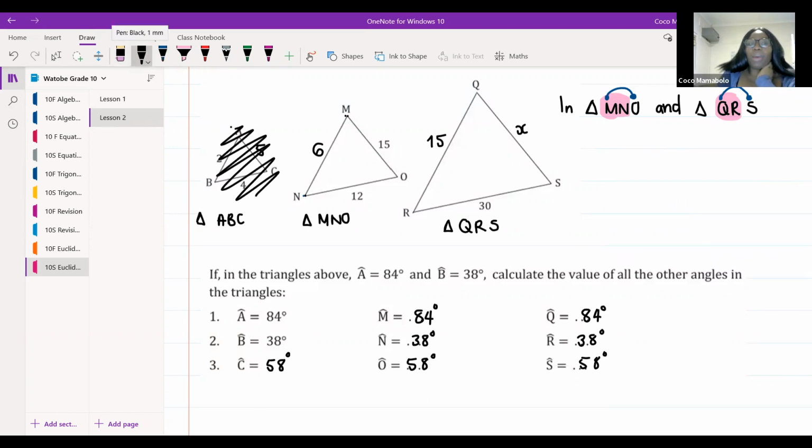Anybody? Ooh, Pythagoras is not going to work here. We do not have a right angled triangle, but we're going to use our triangles, and we're going to use the proportions that we have. Does anybody want to venture which proportions we can use? Pythagoras only works if we have a right angle triangle. What proportions do you think we can use to figure out what QS is?